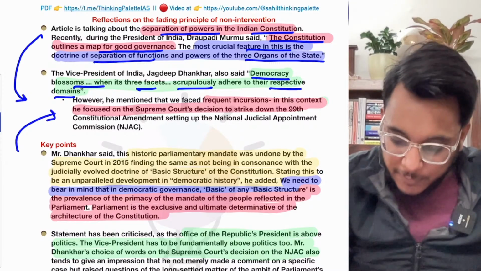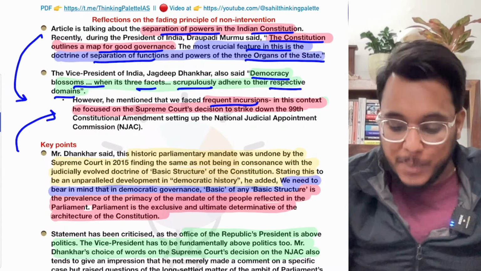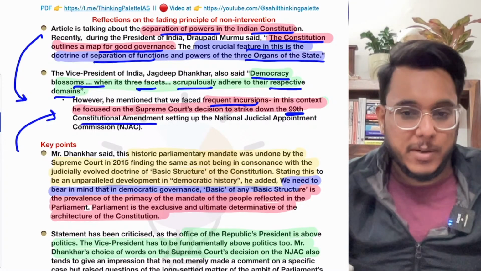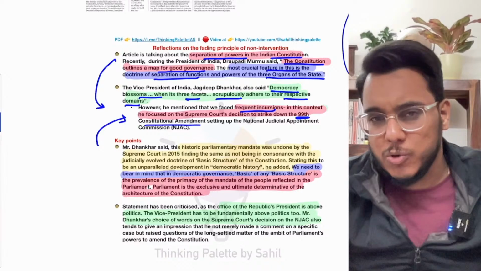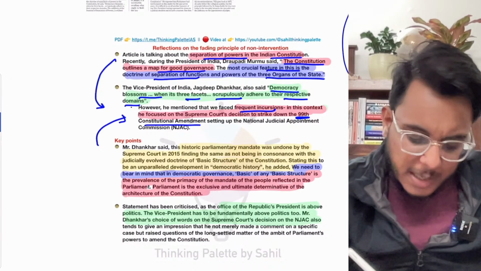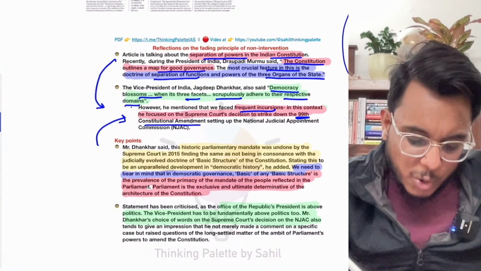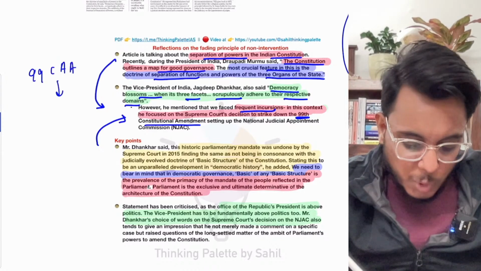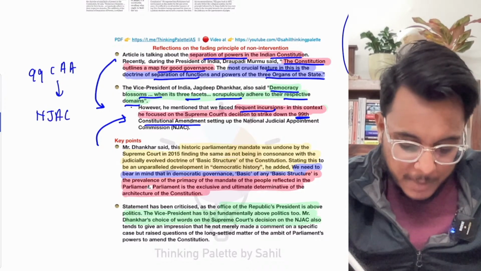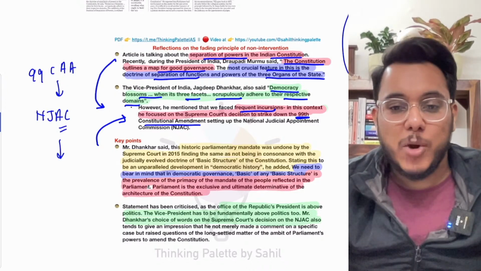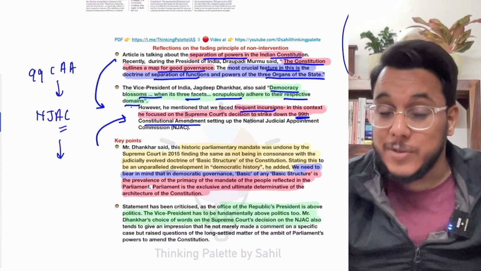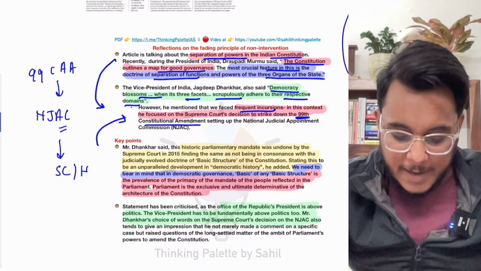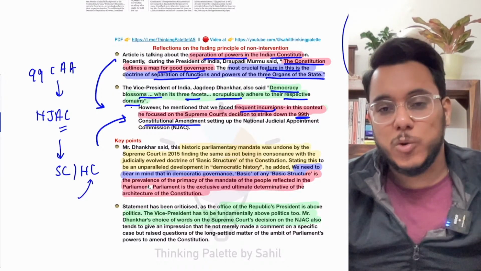The Vice President said that frequent incursions have happened, and the example of striking down of the 99th Constitutional Amendment Act has been given. Now, what is this 99th Constitutional Amendment Act, guys? I have discussed it multiple times, but again I'll explain. The 99th Constitutional Amendment Act led to the establishment of the National Judicial Appointment Commission. It was a body responsible for the appointment of Supreme Court judges, High Court judges, and for the transfer of High Court judges.